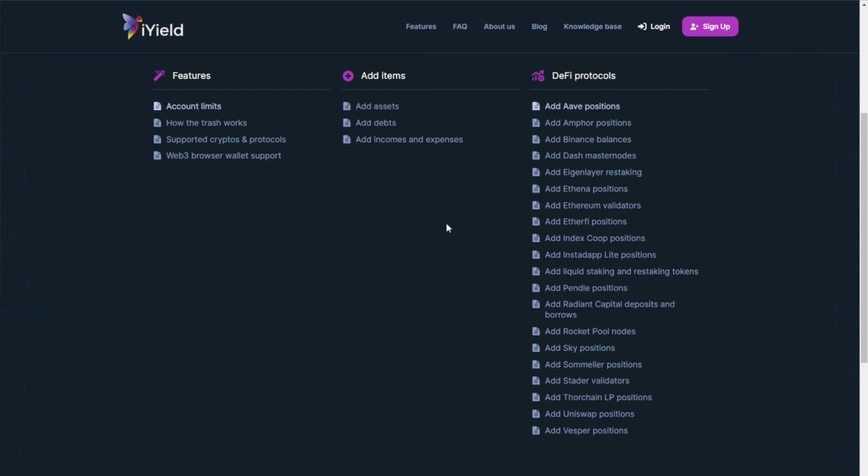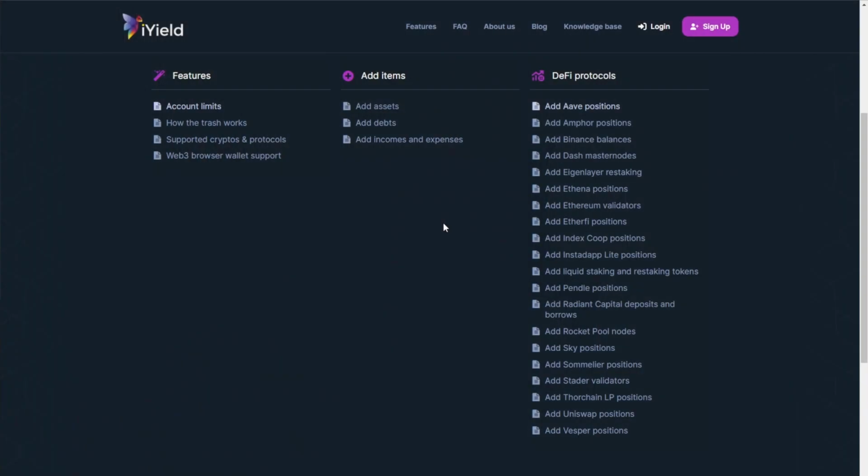So this is just one way, but we could also go on and add a whole range of different networks. What's really great about iYield is that they have probably the widest range of support of some of the new emerging protocols out there, whether they're yield generating protocols, master nodes, or for example, positions in new niche protocols in DeFi like Ethena. So we have Engine Layer, Dash, Binance Balances, M4, EtherFi, Index Coop, InstaDApp, Pendle positions. The list goes on here. Some of these, I have to be honest with you guys, I've looked around and it's difficult to find a protocol that even covers some of these because some of them are kind of the new emerging players and there's not great ways to really pull that data.